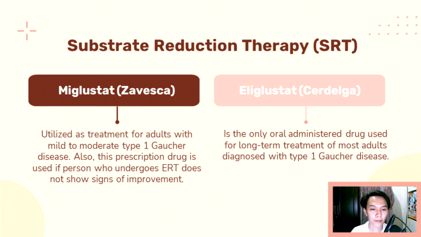Miglustat, sold under the brand name Zavesca, is utilized as treatment for adults with mild to moderate type 1 Gaucher disease. This prescription drug is used also for a person who undergoes ERT and does not show signs of improvement. On the other hand, eliglustat, sold under the brand name Cerdelga, is the only orally administered drug used for long-term treatment of most adults diagnosed with type 1 Gaucher disease.